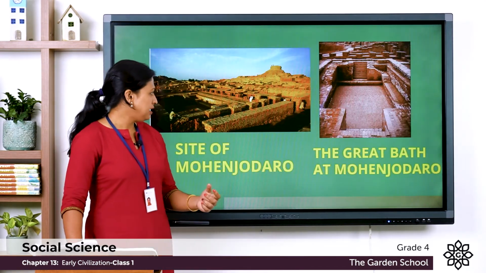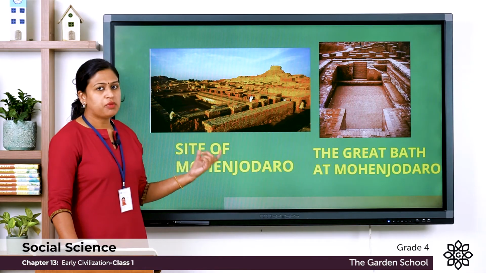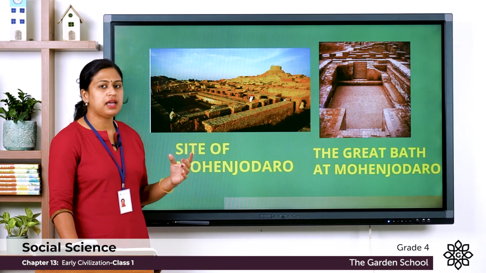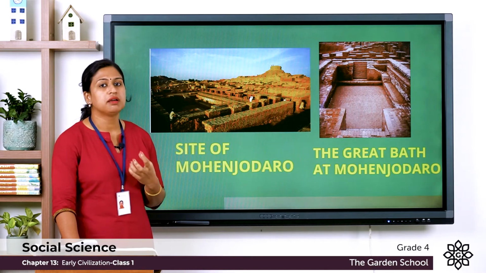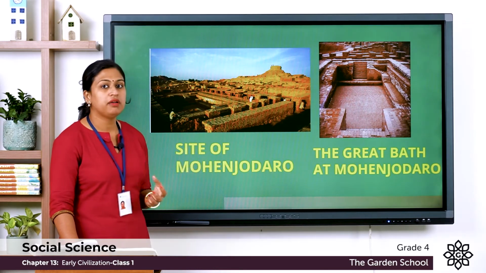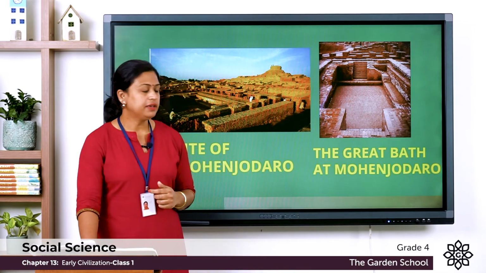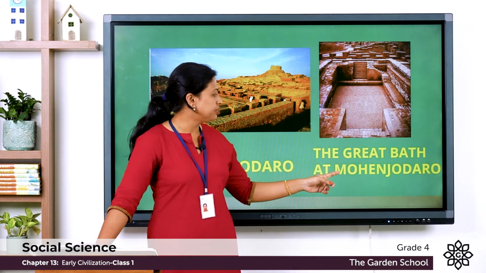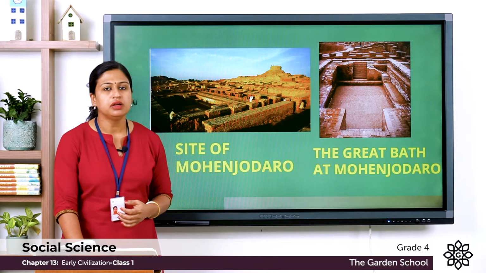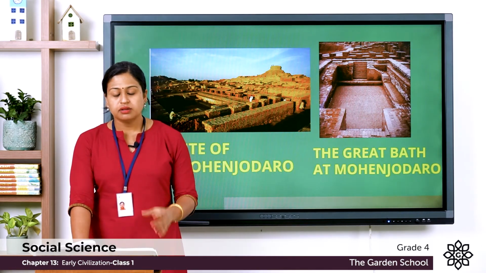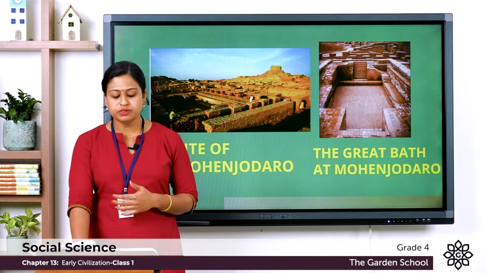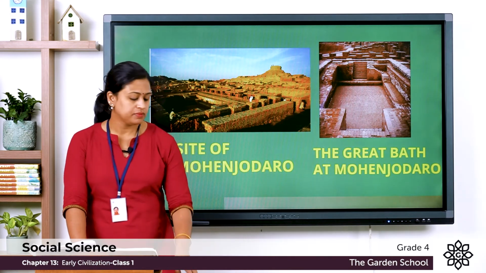Here you can see a picture of Mohenjo-daro city, and you can see that these cities and buildings were built using baked bricks. So these buildings were very strong. And here you can see the picture of the Great Bath at Mohenjo-daro. You can see at the center a huge tank and with many changing rooms all around the tank.